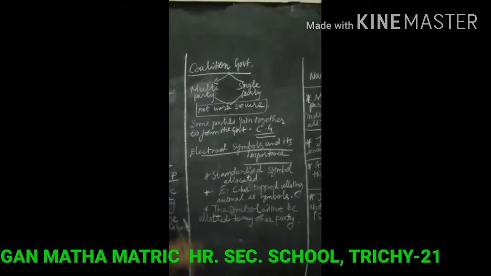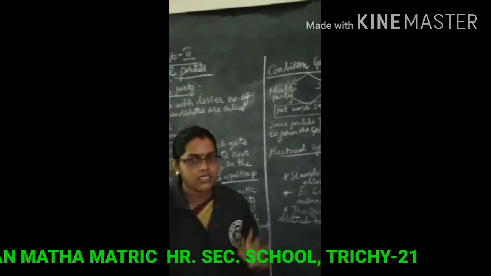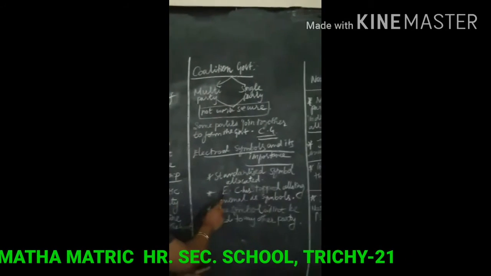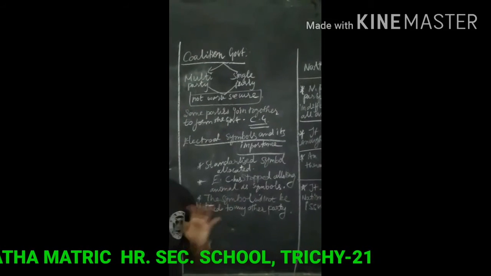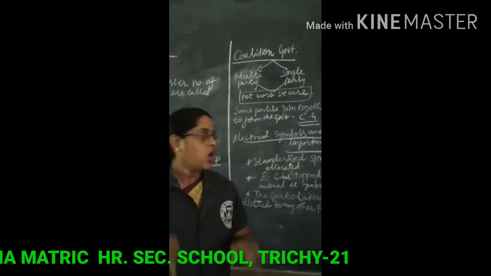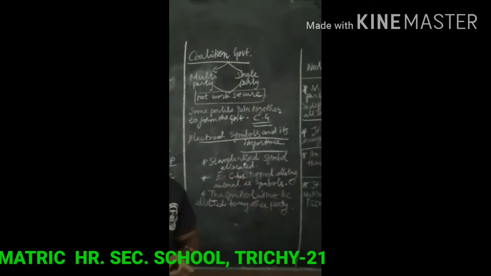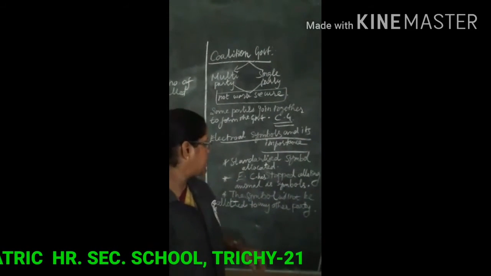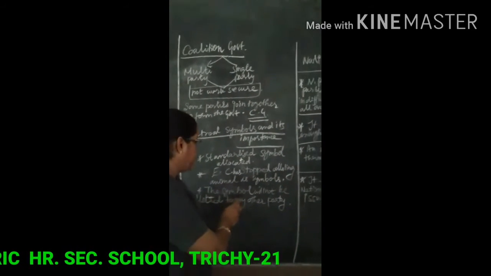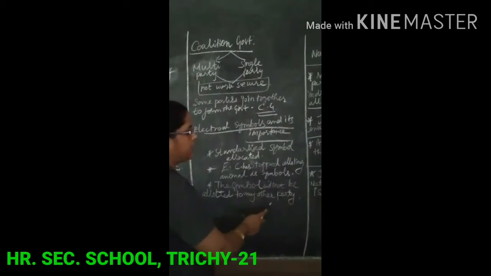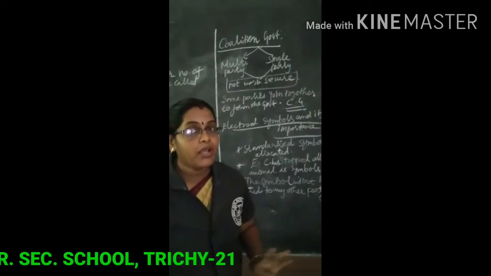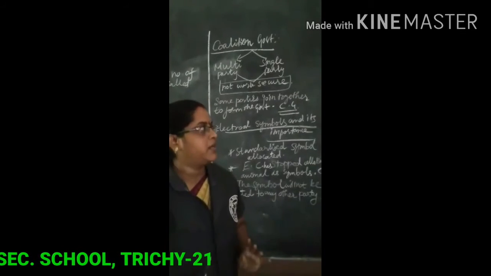Next, the electoral system and its importance. The standardized symbol is allocated. The Election Commission has stopped allotting animals as symbols. The symbol will not be allotted to any other party.